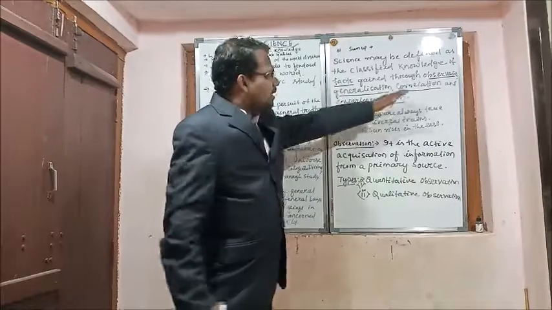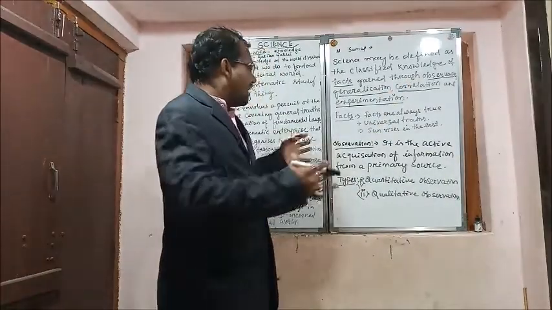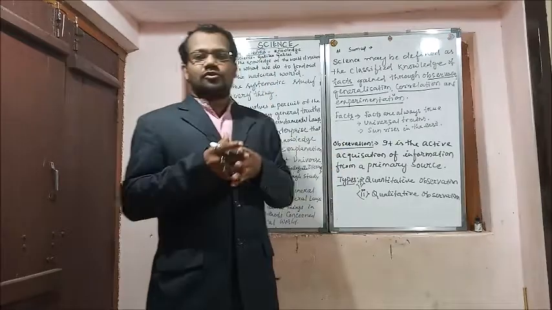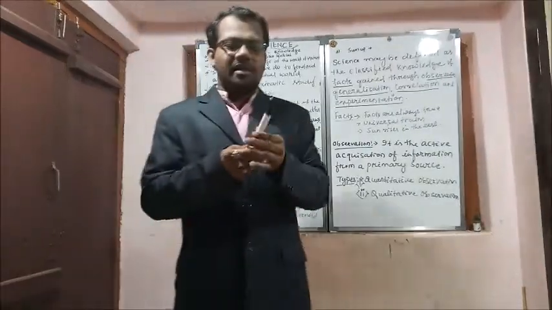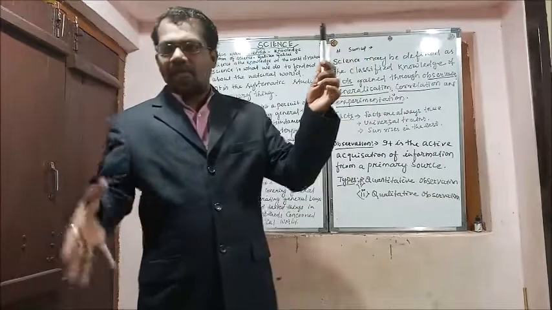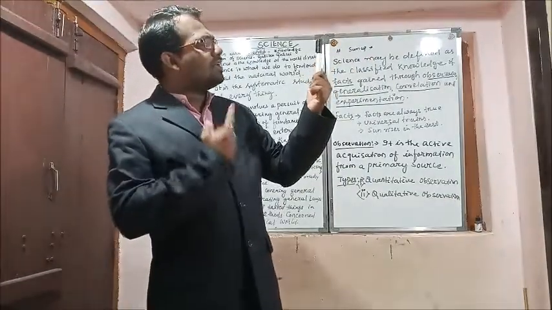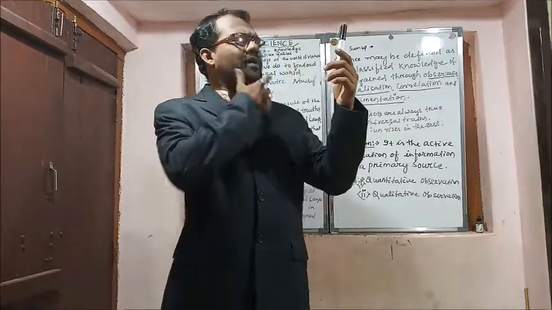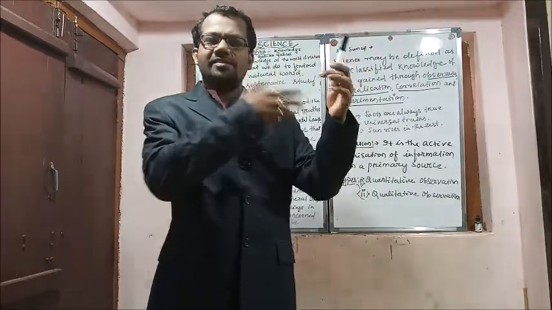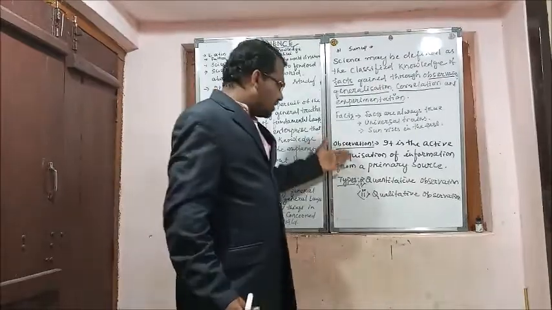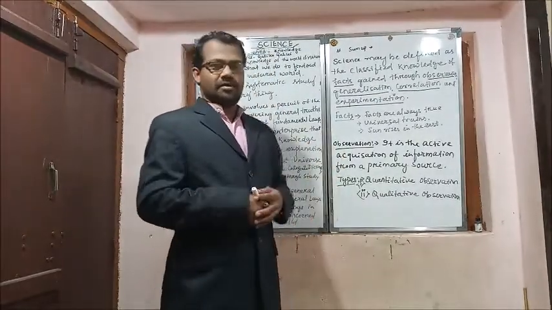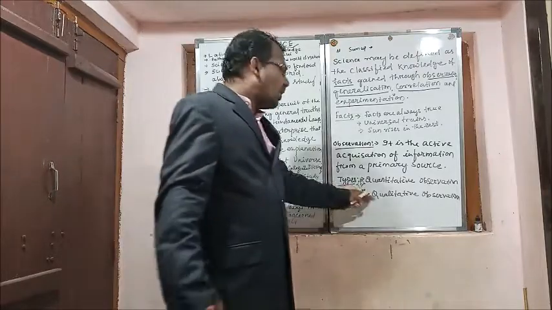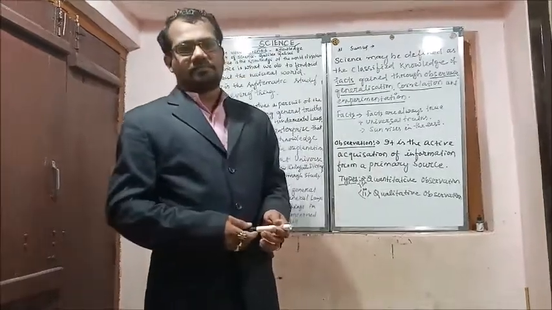Next we come to observation, which is the active acquisition of information from a primary source. If a small kid comes and wants to know what this is, he will observe, he will see, he will verify what this is. He is seeing, watching. This is observation. This observation is generally of two types: one is quantitative observation and the second one is qualitative observation.